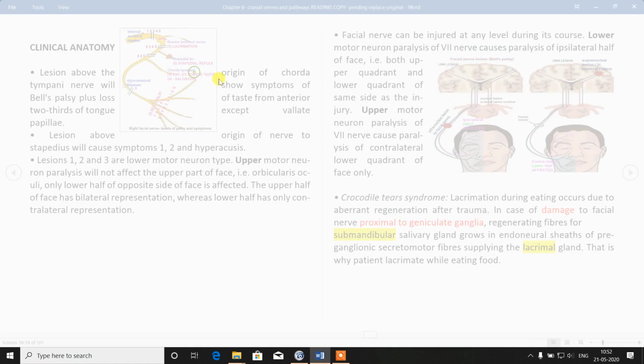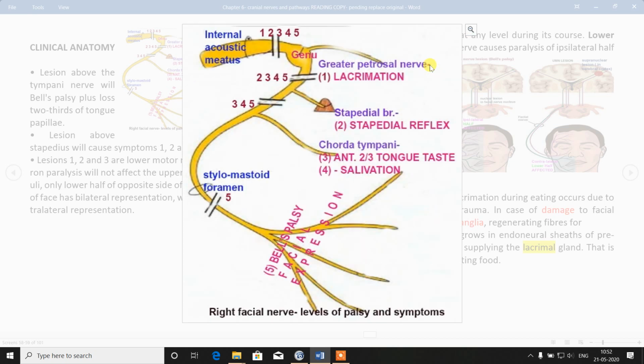Damage to facial nerve. Clinical anatomy. See, this is internal acoustic meatus. From here first part starts up to geniculate ganglion. From here second part starts up to stylomastoid foramen. From here third part starts. So there are 5 different levels: 1, 2, 3, 4, 5. Number 1 is after genu.